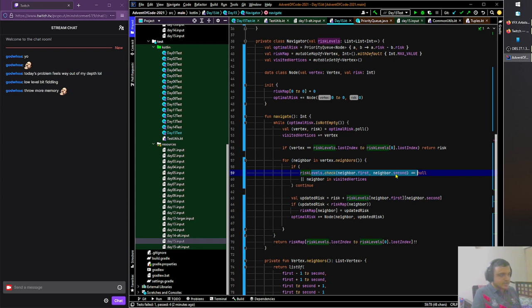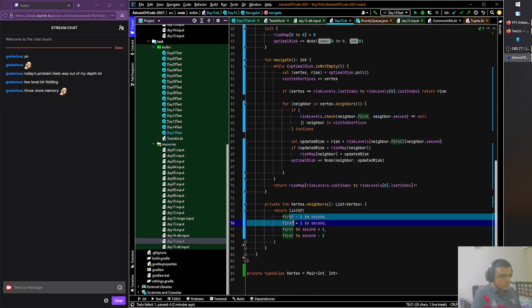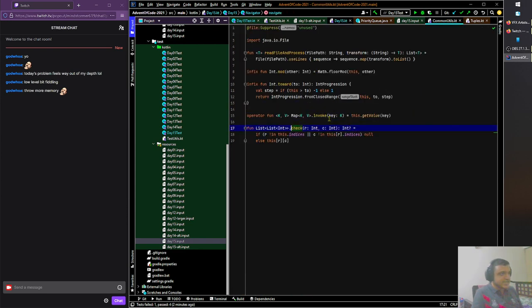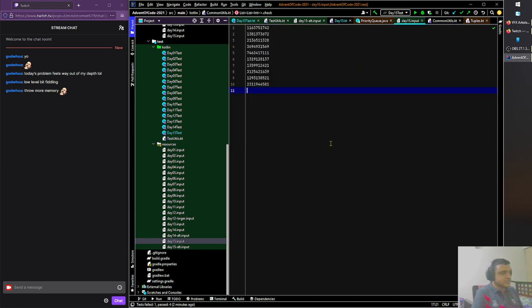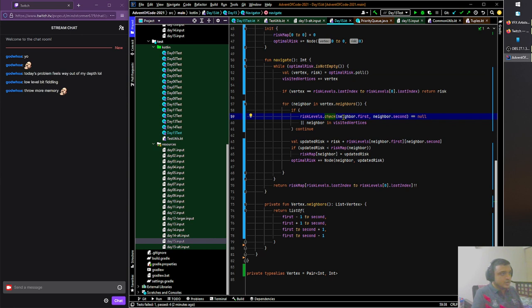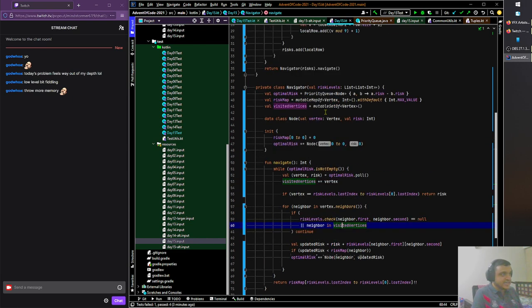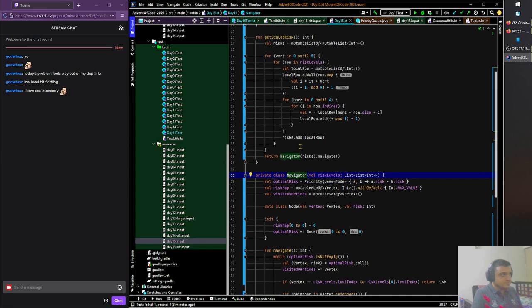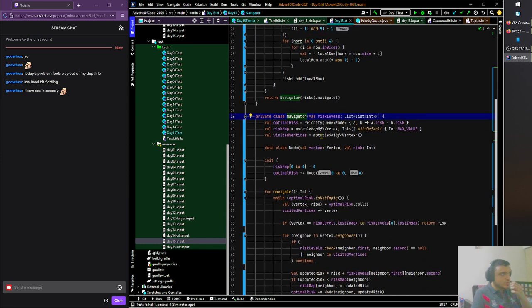This, of course, is the check to make sure that this neighbor is valid, because sometimes it goes out of bounds. So this check will check if it's out of bounds or not, right? If it's out of bounds, that's the part we might need to change now, to get it within memory constraints. Throw more memory, I think, is doable as well. I just don't know, because I don't have a profiler. I don't know how much memory it is taking right now. I feel like we should be able to do it. Throw more memory, huh? Man, okay.